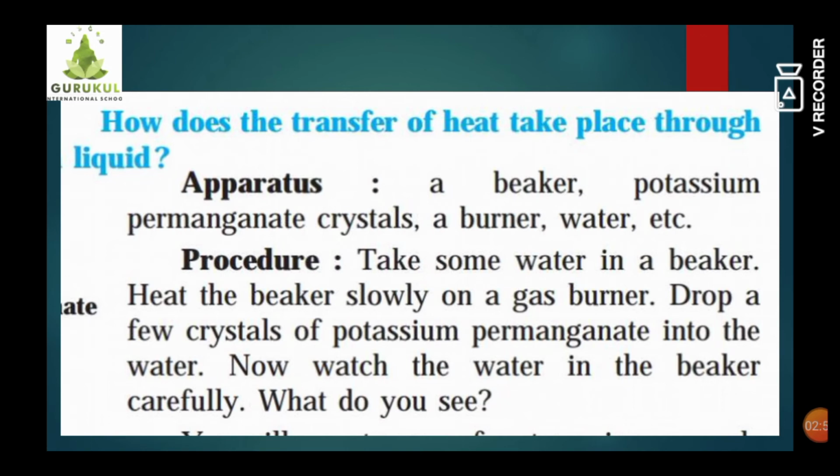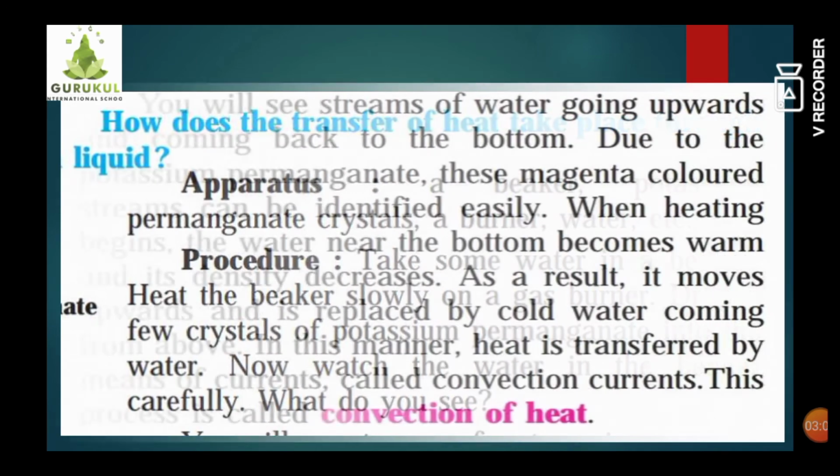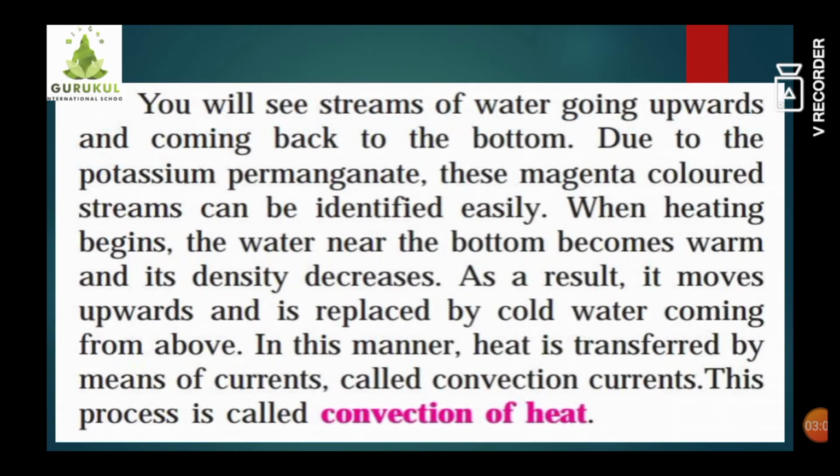and with the help of the potassium permanganate color, we can observe the streams or currents going up and down, and we can understand how heat is transferred in the liquid by forming the currents. This method of transferring heat is called convection of heat.